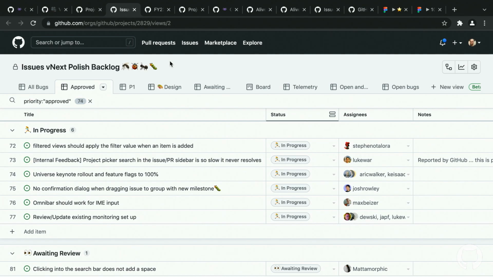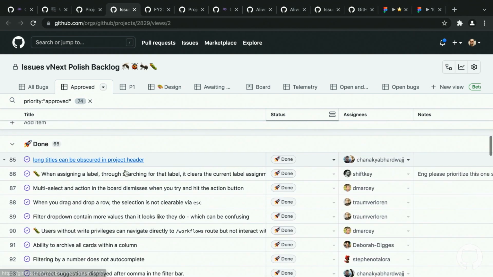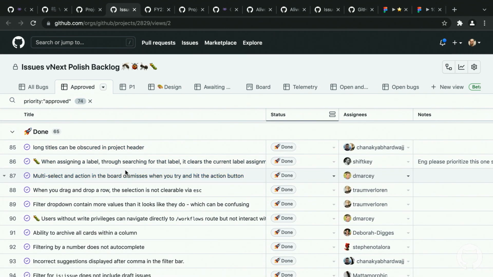The second thing that I want to show you is bug backlog. So this is the real bug backlog that went into the universe ship that you just have on GitHub issues. So there's still some items in progress, as you can see, awaiting review as well. But we ended up, in a short period of 2 weeks, resolving around 65 bugs overall, polished items. So not only can you use it to track features, you could also use it overall to track bugs and get a view of that.